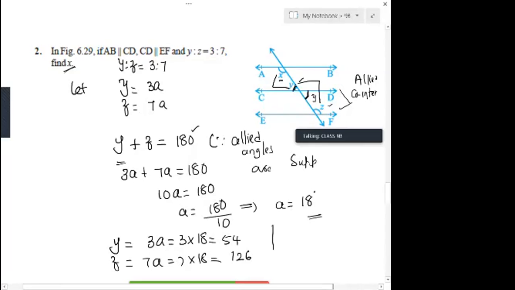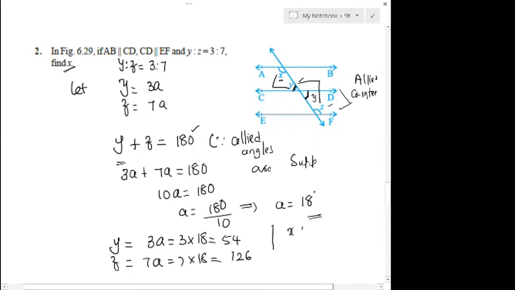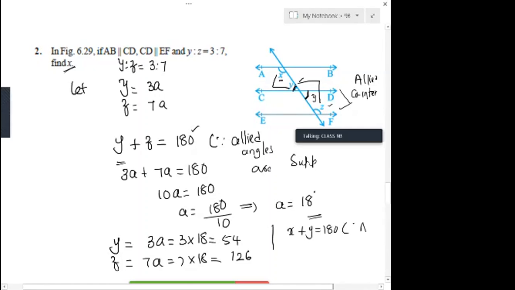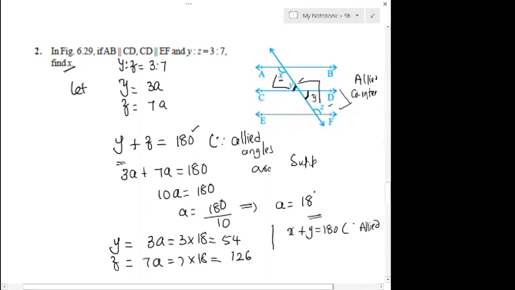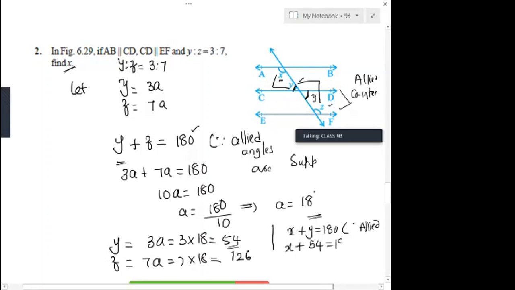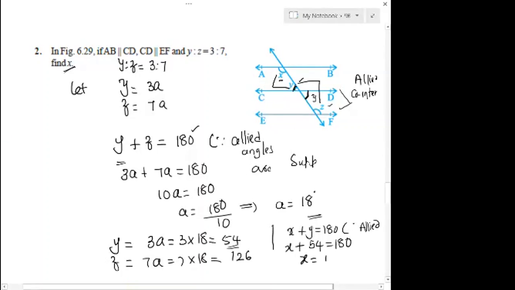So x plus y equals 180 degrees, since again they are allied angles. What is y here? Y is 54 degrees. So x plus 54 degrees equals 180, and you can solve it. 180 minus 54, again 126 only, right? Correct. Yeah, 126. Done?